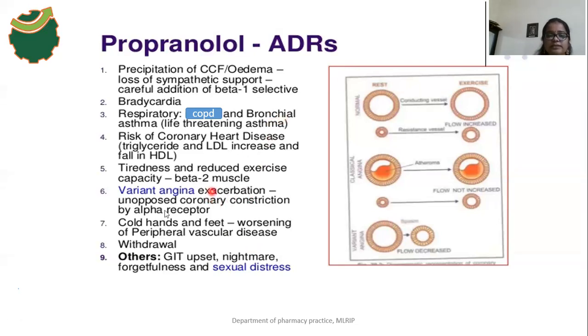Variant angina exacerbation also occurs, due to unopposed coronary constriction by alpha receptors. These are the adverse drug reactions of propranolol.